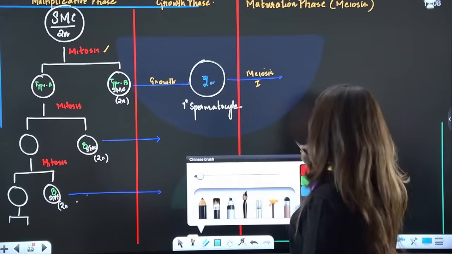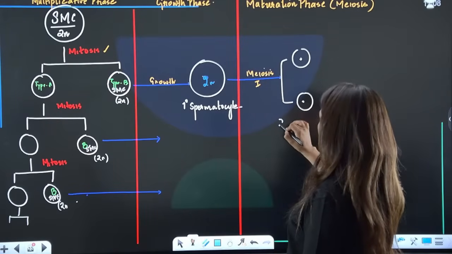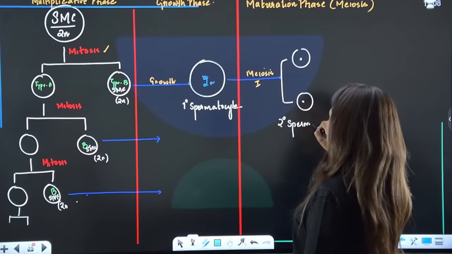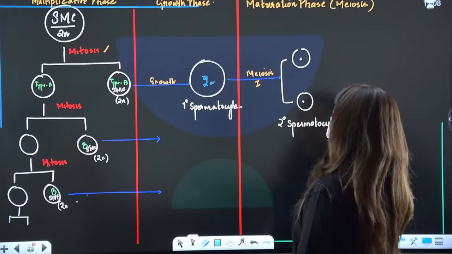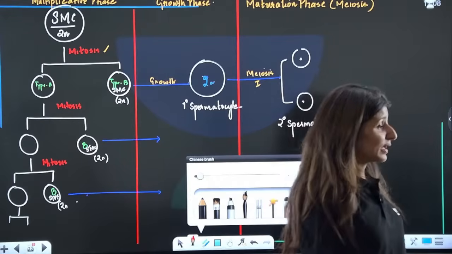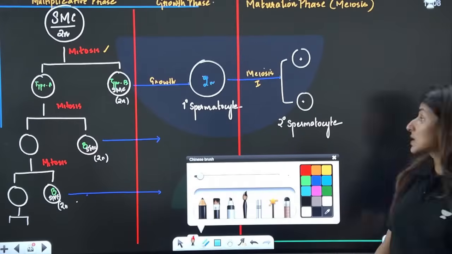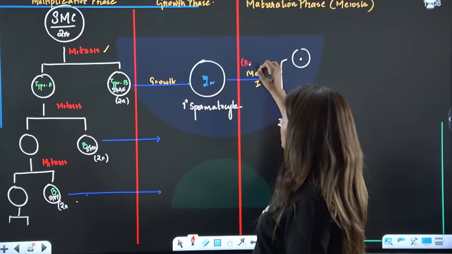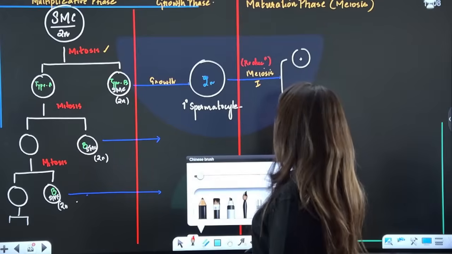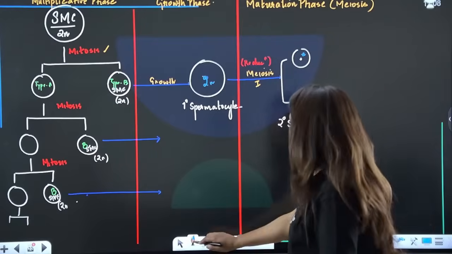Now see, when meiosis 1 occurs, it gives rise to two cells, and each cell is known as a secondary spermatocyte. Now let's recapitulate. Please let me know what will be the ploidy of secondary spermatocytes. Since meiosis 1 has already occurred and this is the reductional type of division, it will be n. Each secondary spermatocyte will be n.